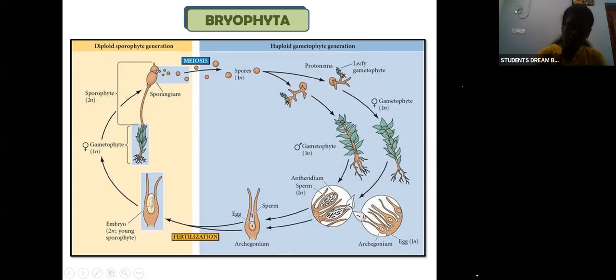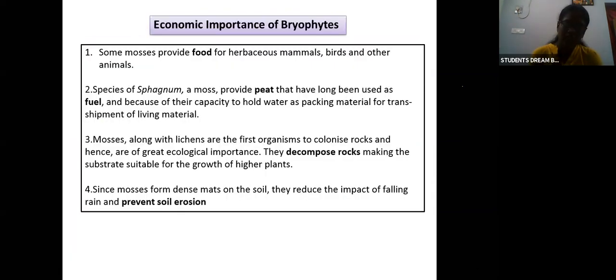So this is about the reproduction in Bryophyta. Now we'll see about the economic importance of Bryophyta. So how is Bryophyta important? Some mosses, okay, mosses come under Bryophyte, provide food for herbaceous mammals, birds and other animals. They feed on these mosses. That is one economic importance. Next, the species of sphagnum, a moss, provides peat that has been long used as a fuel.